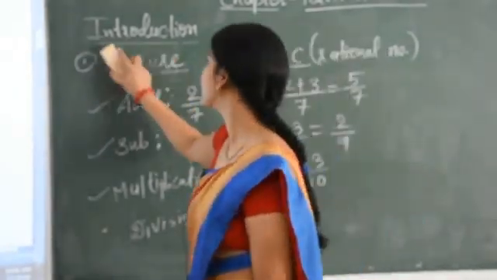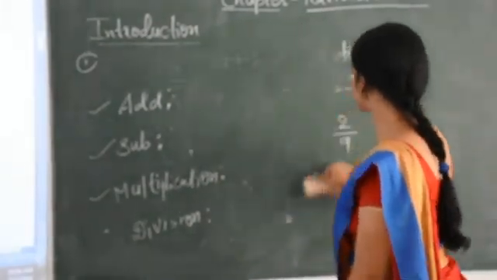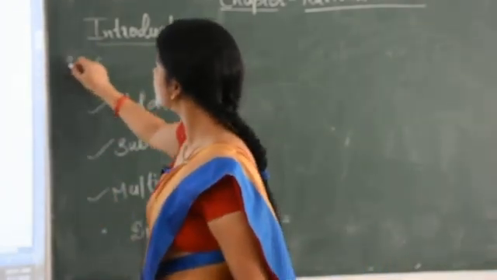Now let's see the next property, which is known as commutative property. So what is commutative property?